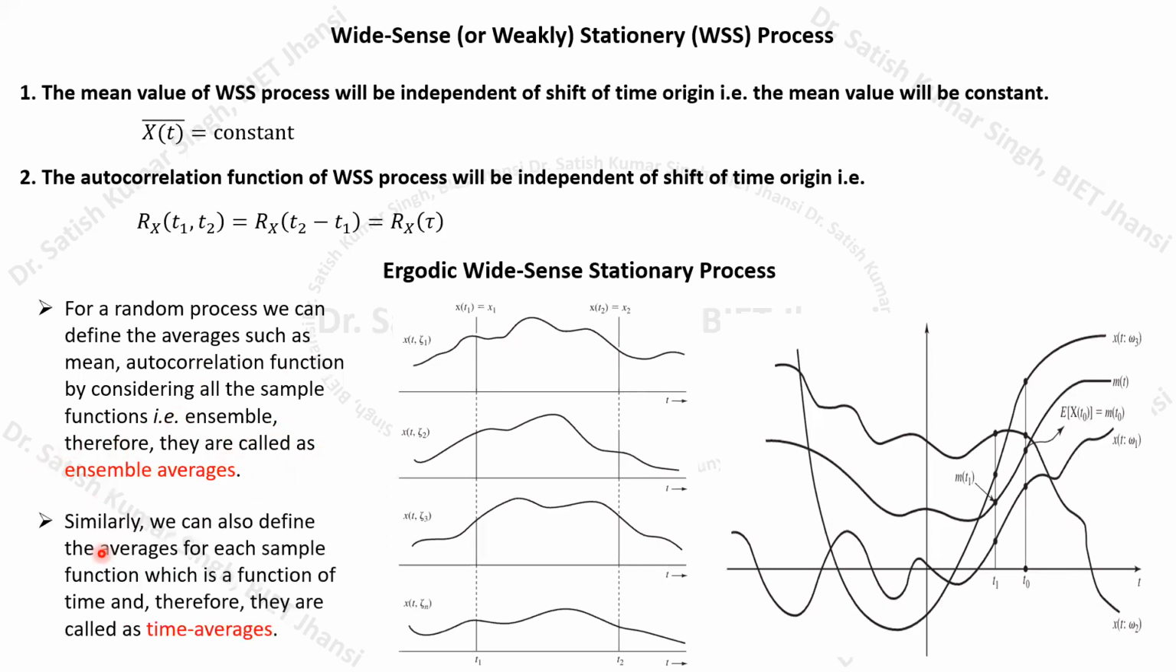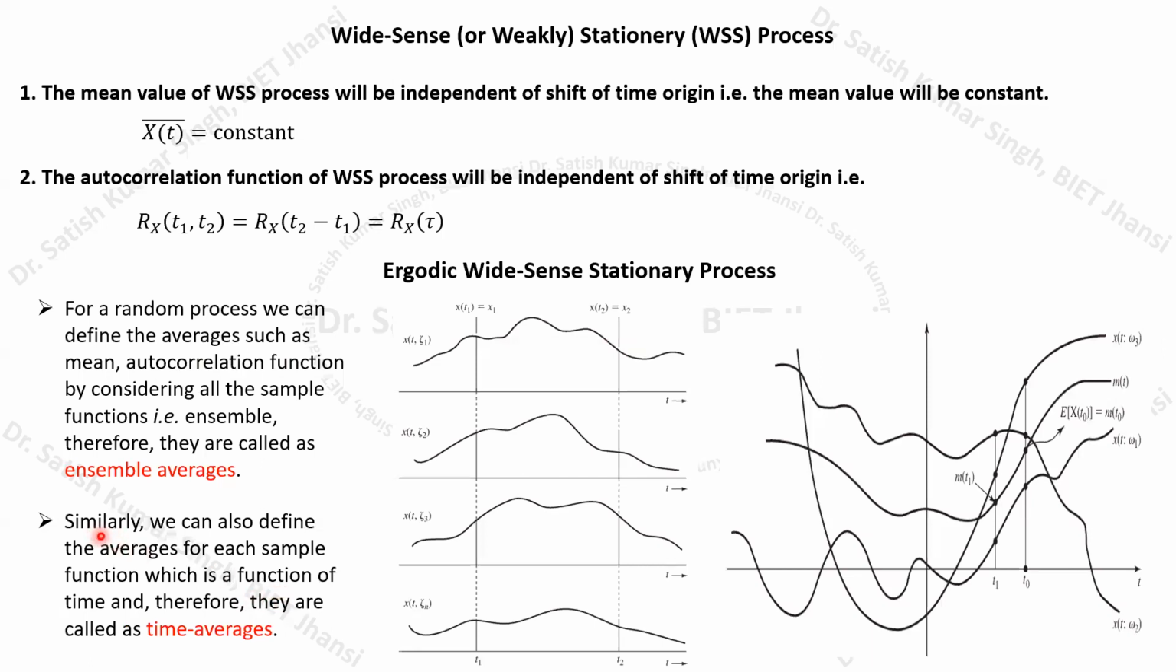Similarly, I can also calculate the average value of this entire graph, because it is a time dependent function. We can calculate over a certain range of time what the average value of this particular graph will be. If you consider only a certain sample function and calculate any average value, whether it is the mean, the autocorrelation function or any other higher order statistics, then it is known as the time average.